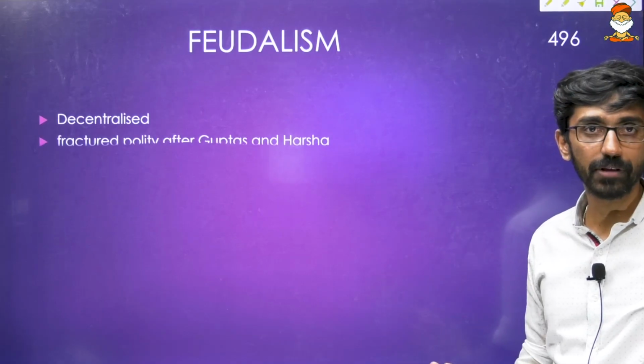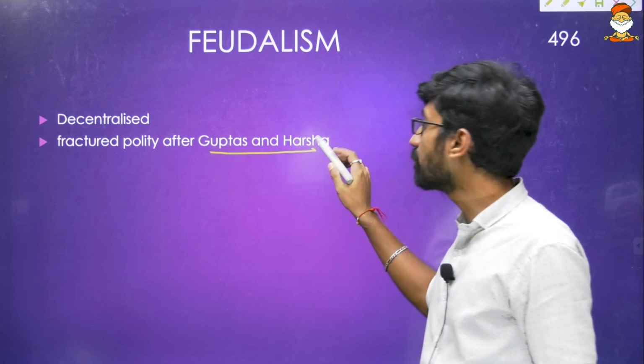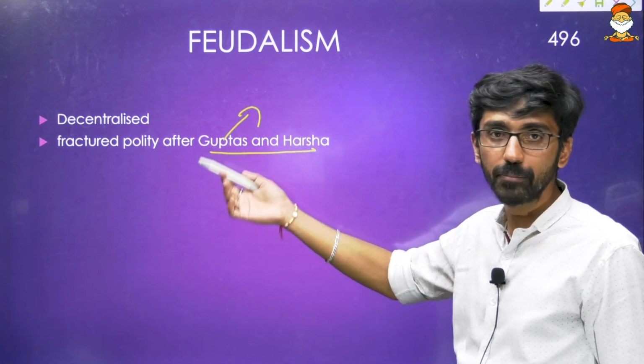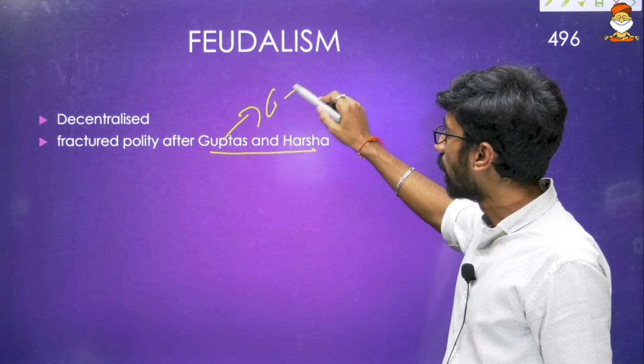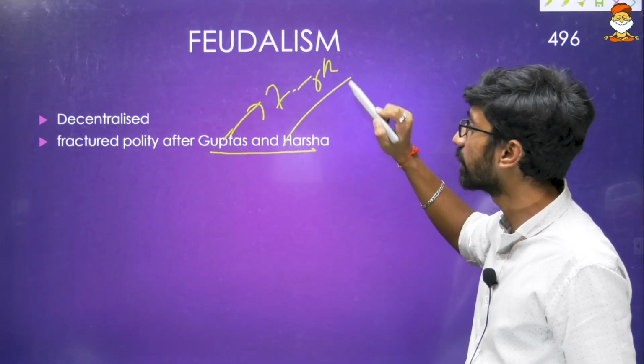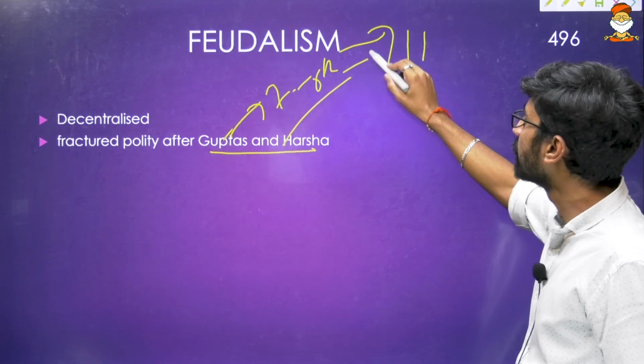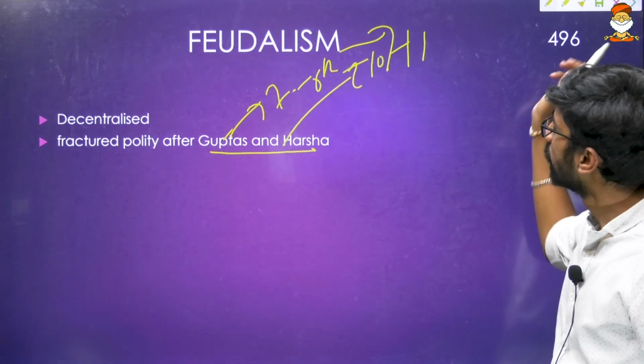It's a decentralized system, like I already mentioned. It's a fractured political system after the Guptas and Harshavardhana's time period, that is, we are building into early medieval times. We can say 6th, or even if we take it as 7th, 8th century AD, this kind of system continued until nearly the 10th and 11th century AD also: 7th, 8th, 9th and 10th, 11th century.